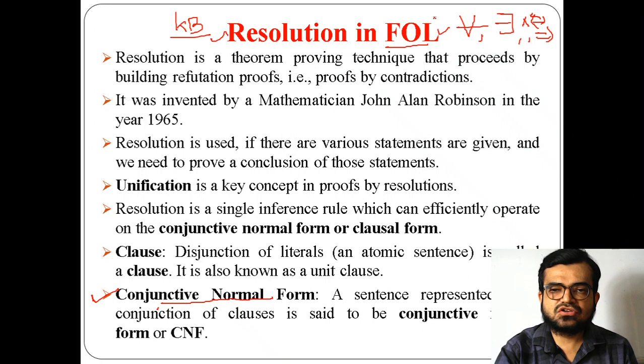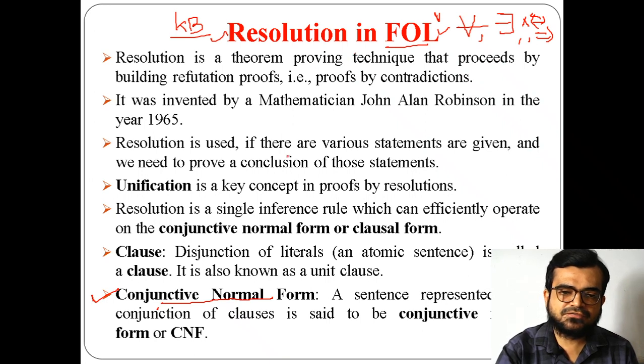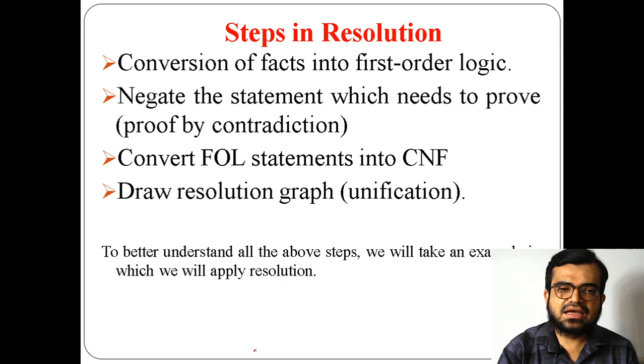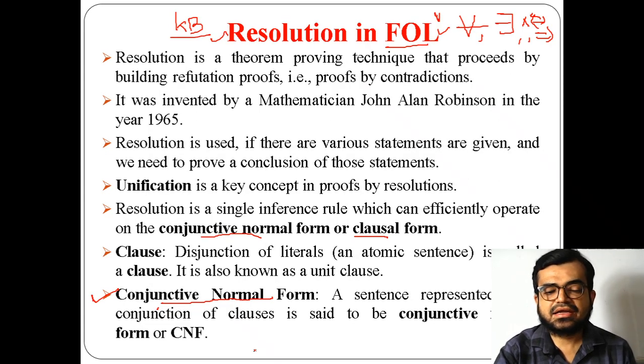It just contains the OR operator along with the atomic sentences. You can also call conjunctive normal form the clausal form. So this clausal form or conjunctive normal form is a conjunction of